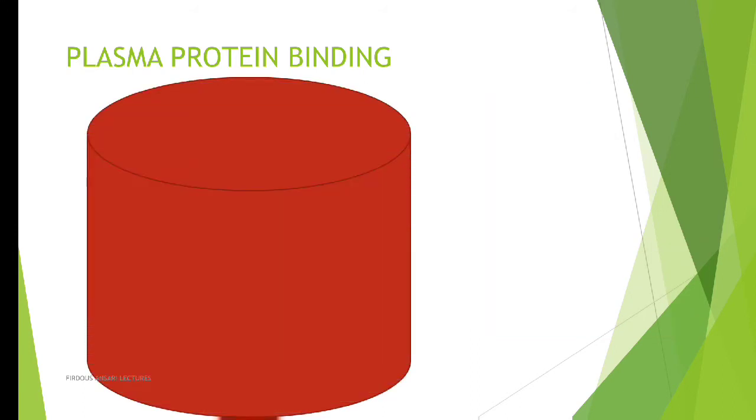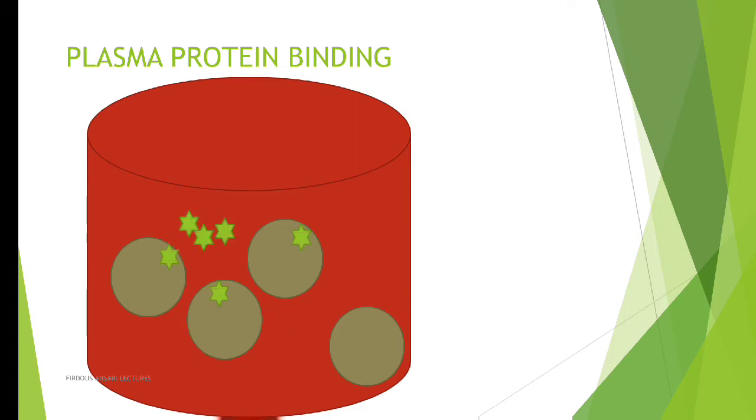Now, suppose this is your blood vessel, and in our blood, plasma is there, and in plasma, plasma proteins are present. Whenever you consume any drug, after absorption, the drug will appear in the blood. A few drugs have a very high affinity to bind with the plasma protein, and there are a few drugs which are not bound to the plasma protein. The drugs bound to the plasma protein are known as bound drug, and the drugs which are not bound to the plasma protein are known as free drug.